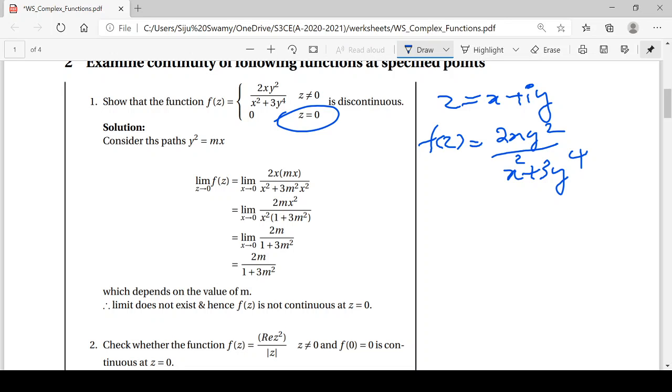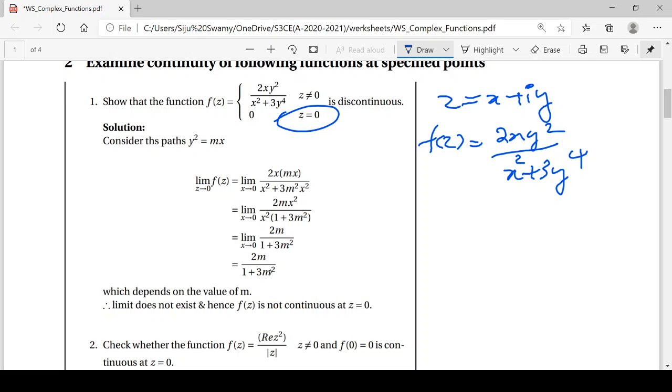Here I am using the path y square equal to mx. You know how we choose this path. Why am I choosing y square equal to mx here? Because when I put y square equal to mx in this expression, I get x square from the numerator. Then I get m square x square in the place of y raised to 4. So I can take x square common from the denominator and cancel these x squares. So we get an expression containing m alone.